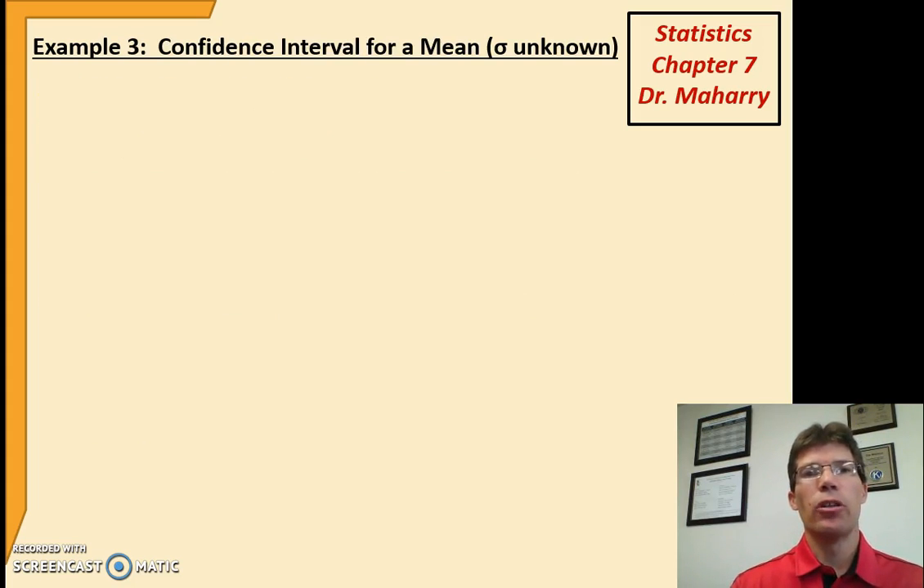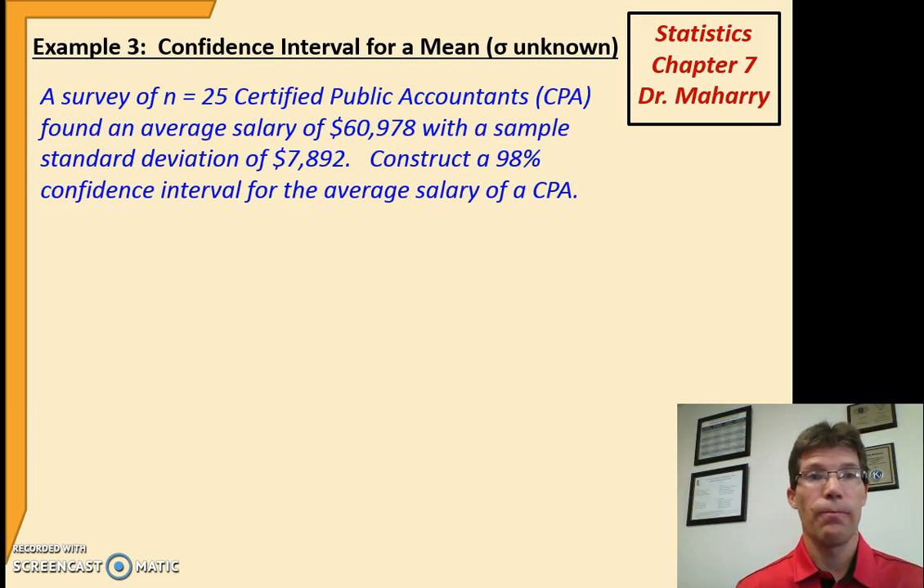Last example then would look at a confidence interval where we assume sigma is unknown. So this is going to be the T interval. So a survey of certified public accountants, we found a sample average of 69.68 and a sample standard deviation of 78.92. So a 98% confidence interval.